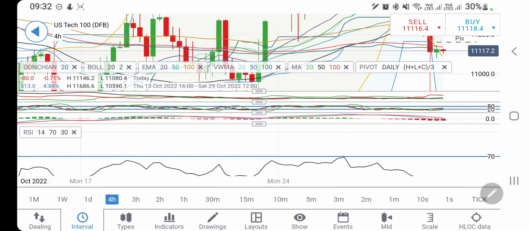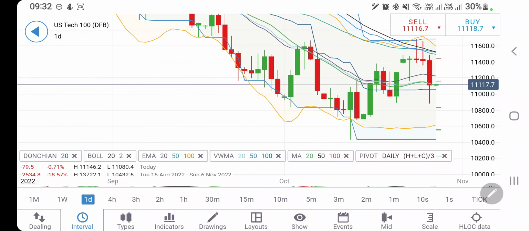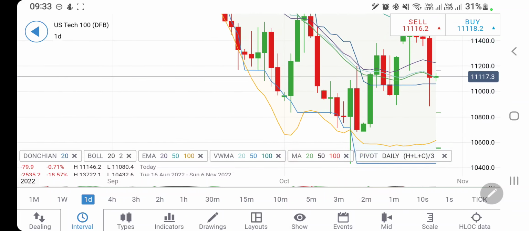RSI is trading at the bottom. And if you look at the daily charts, yesterday we have seen a good drop. Now see, I told you after 2 candles we can expect a bigger red candle, and precisely that has happened. Now one more important observation: it is getting support at 11,100 from the 20 period moving average. That is one part. Second part, it has left a stronger tail and achieved 10,900.